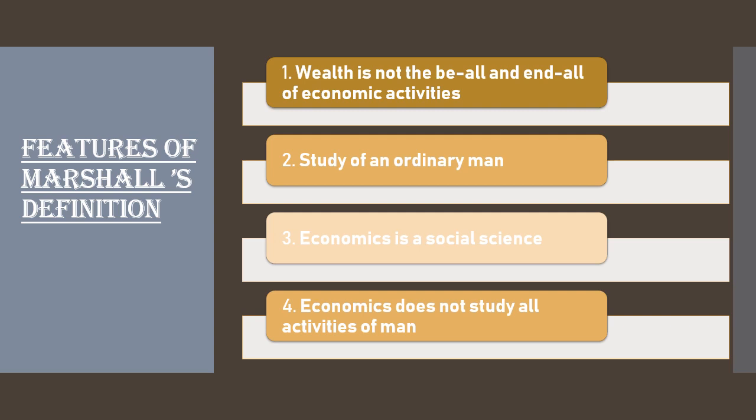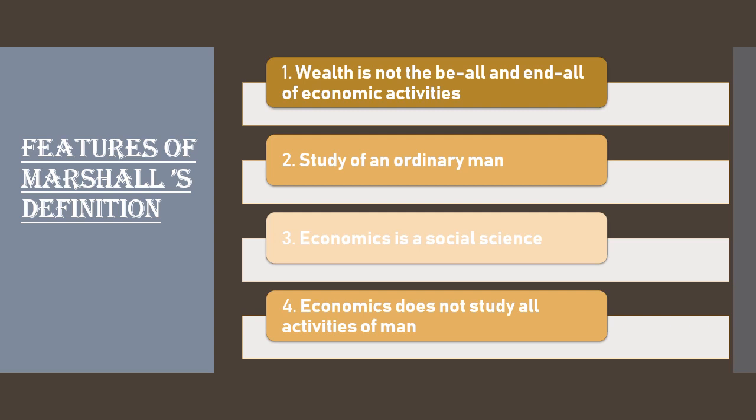For explanation purposes, I wrote the features of Marshall's definition. The first point of the feature is that wealth is not the be-all and end-all of economic activities. It means that it does not start with wealth and end with wealth only. Wealth is sought for promoting human welfare.